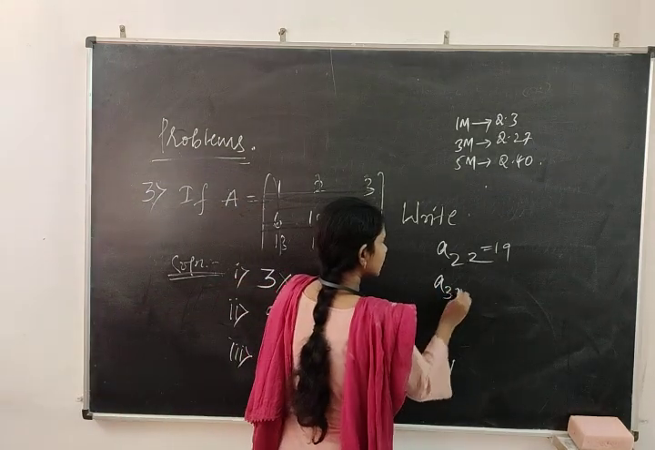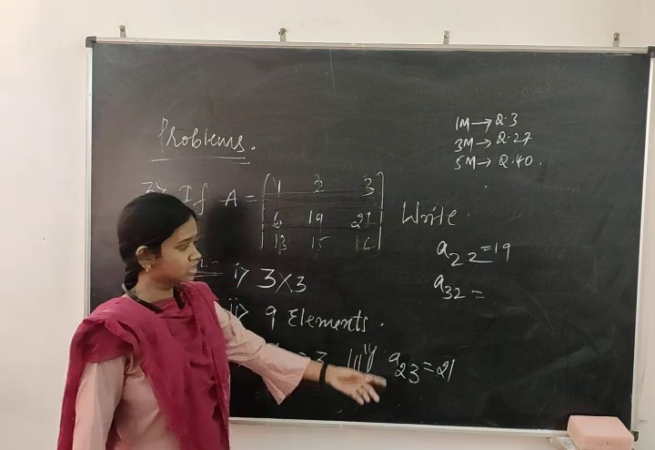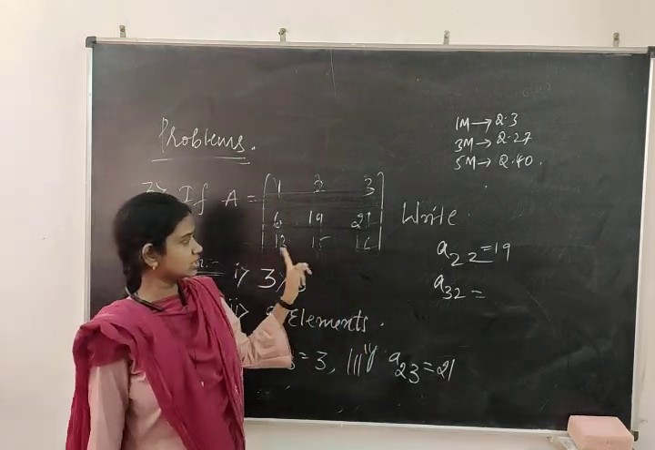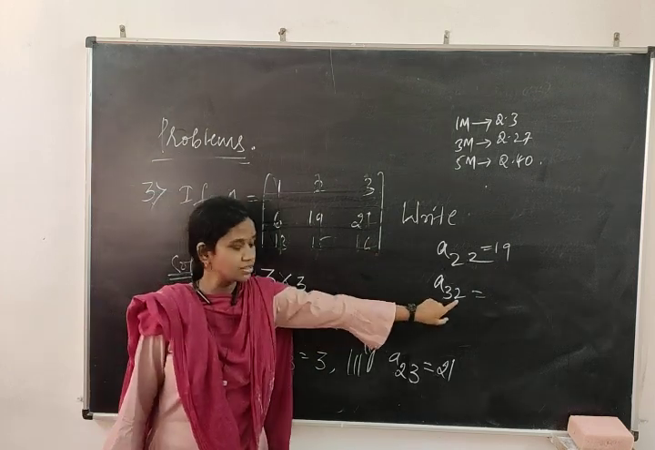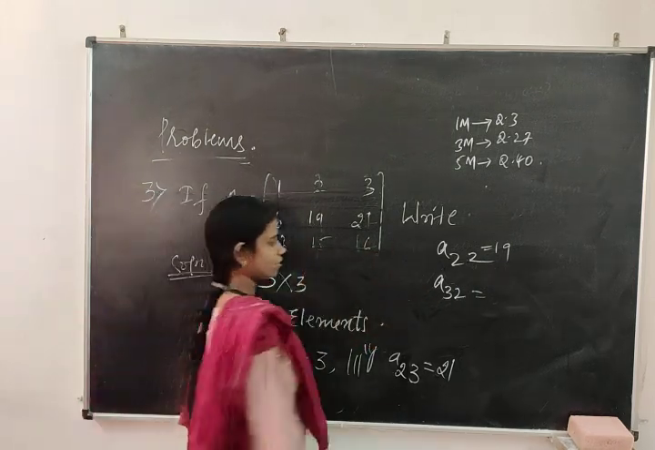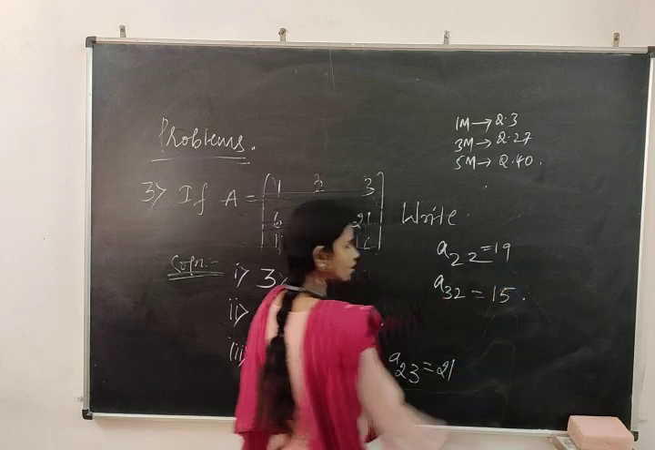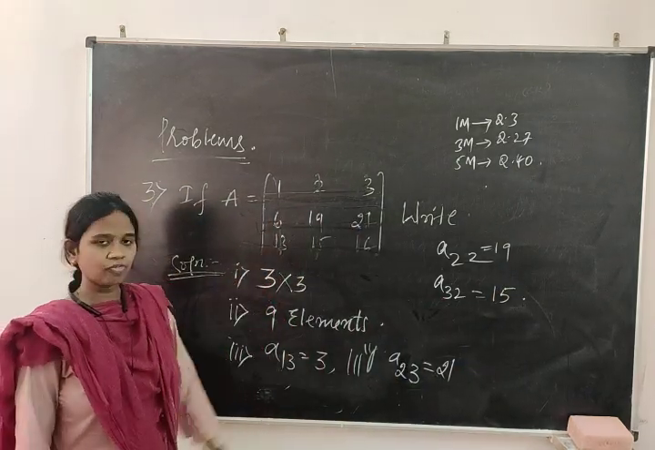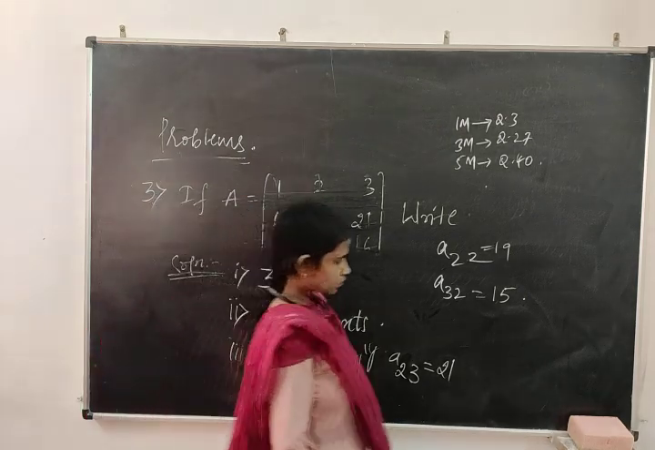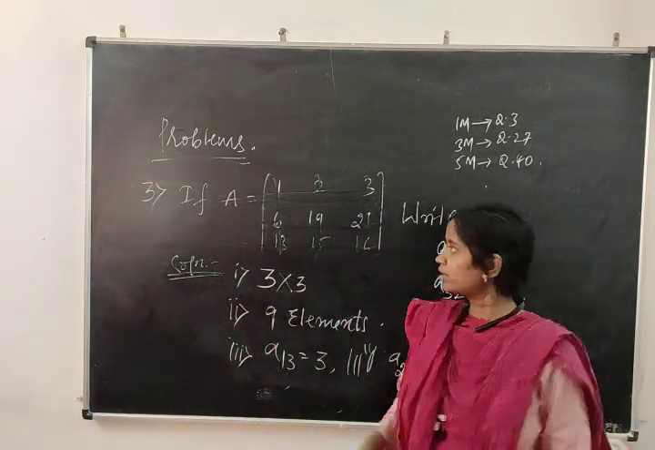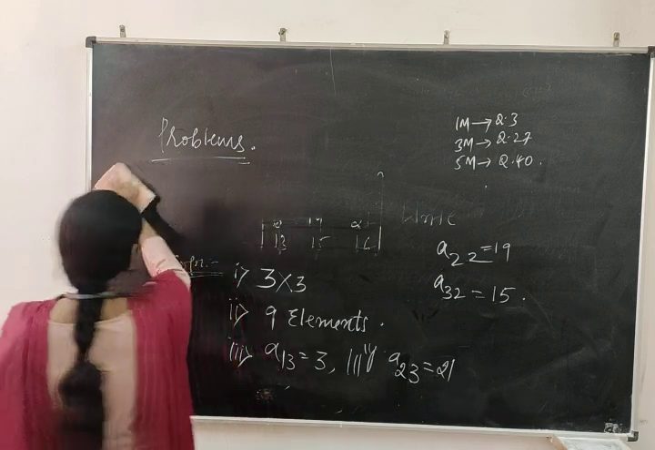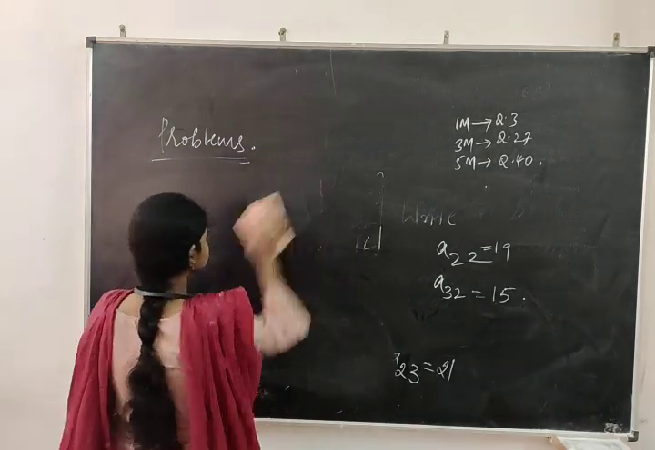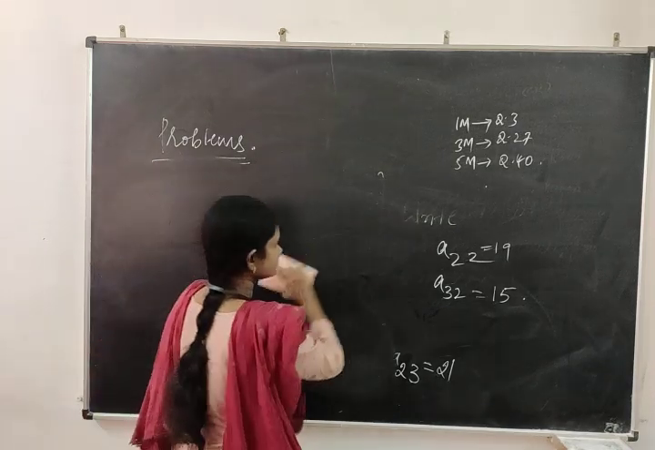Next, if they are asking A32, so third row. Which is the third row? This is the third row: 13, 15, 16. In that, the second position is 15. You have to write like this. Okay. So this is also one of the types of problems you are going to face. Next, one more you take, problem number 4. That is important for 3 marks sometimes, but a very rare case.